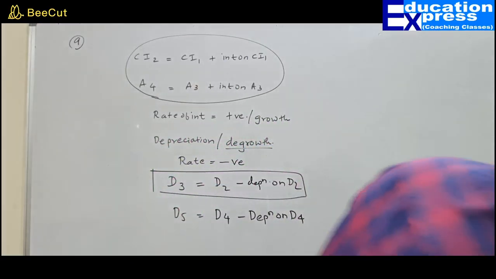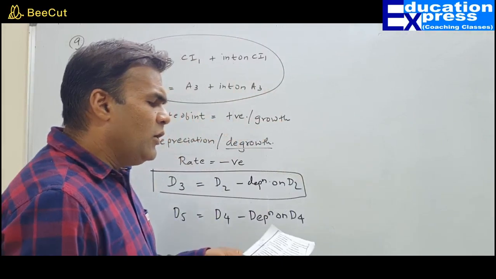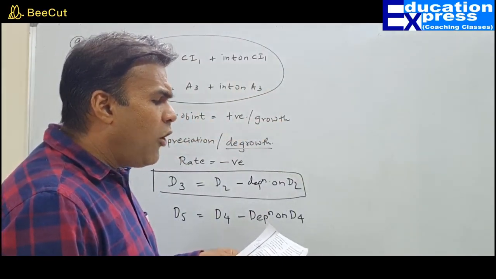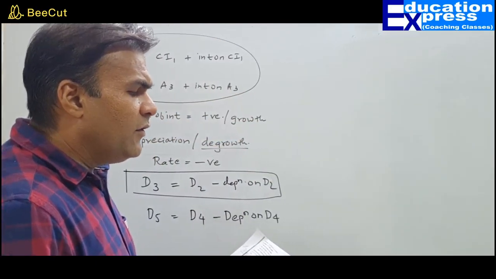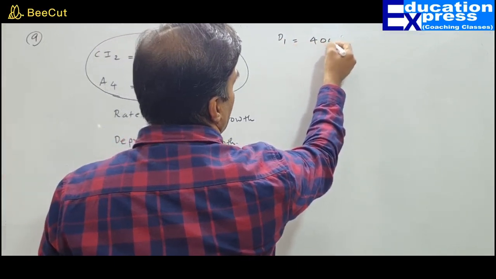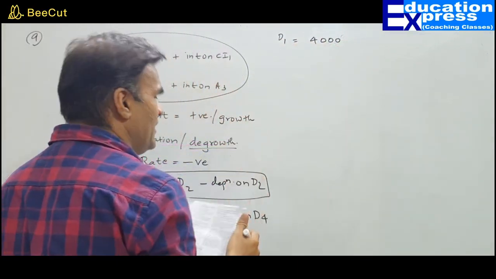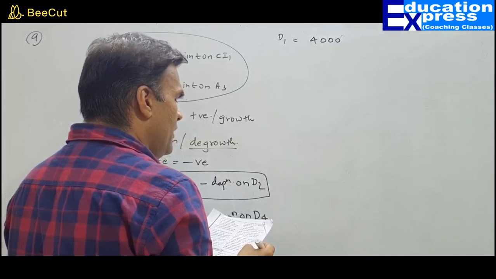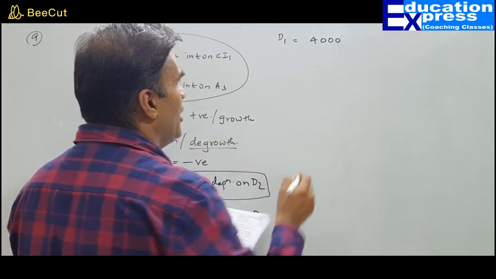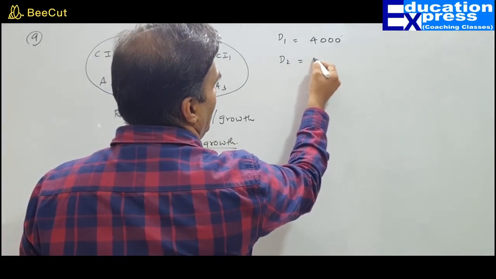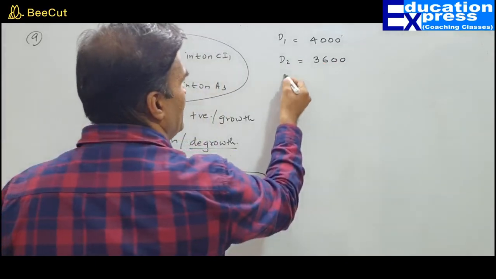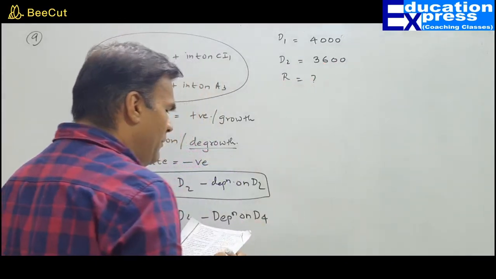Now when you read illustration number 9, it says the cost of a machine depreciated by 4,000 during the first year. So depreciation in year 1 is rupees 4,000. D1 stands for depreciation. And by rupees 3,600 during year 2. So second year depreciation is 3,600. They are asking you what is the rate of depreciation.